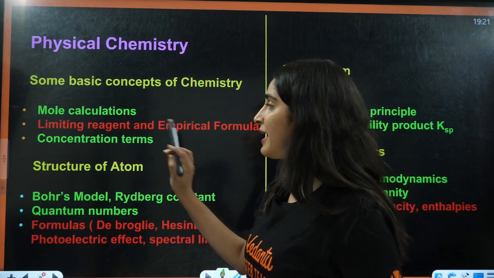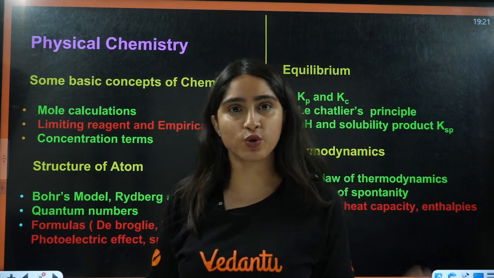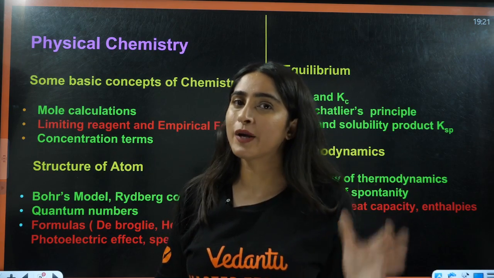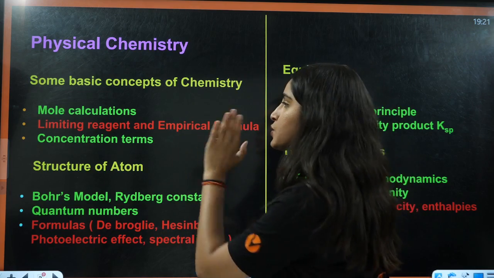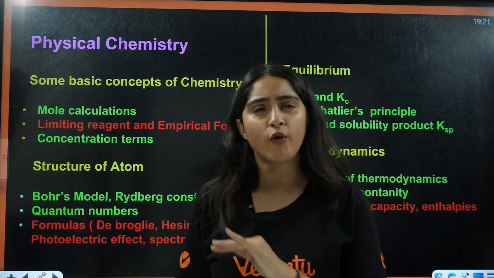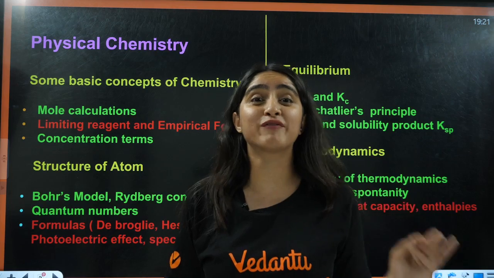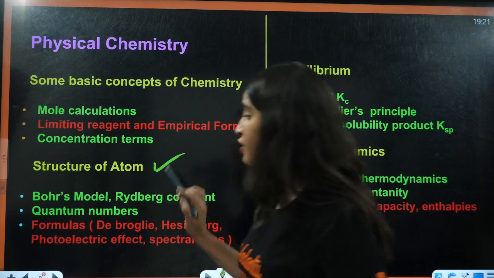Then students, you have limiting reagent and empirical formula, that is for those students who are targeting 160 plus, because this may or may not be asked in your exam, right? But this is very simple, limiting reagent and empirical formula, it will hardly take 5 to 10 minutes, right?